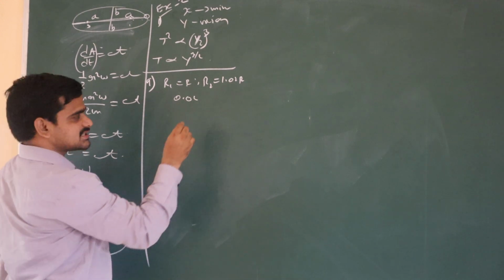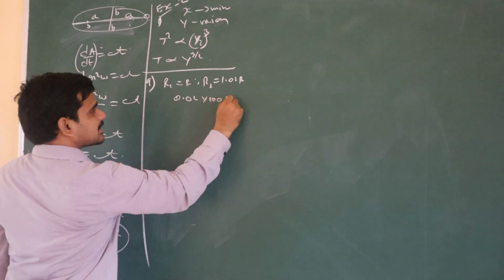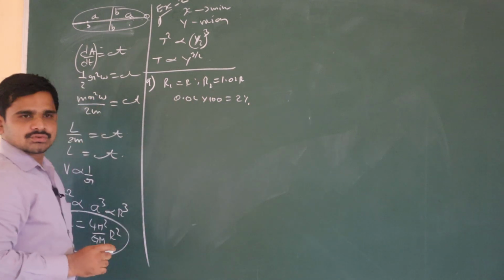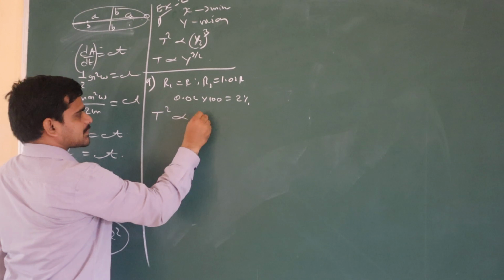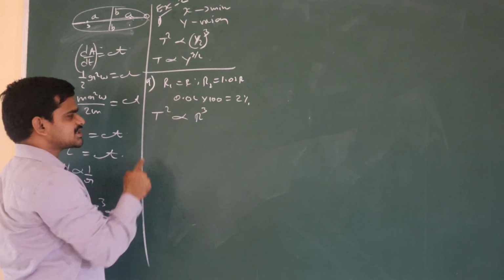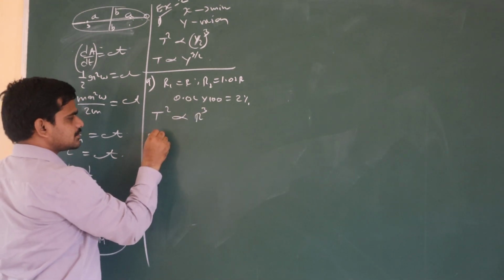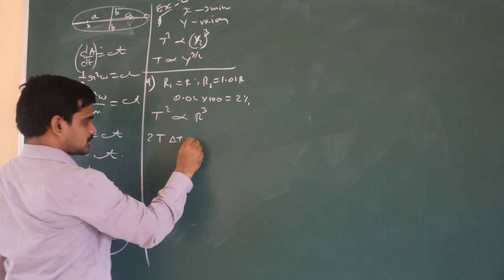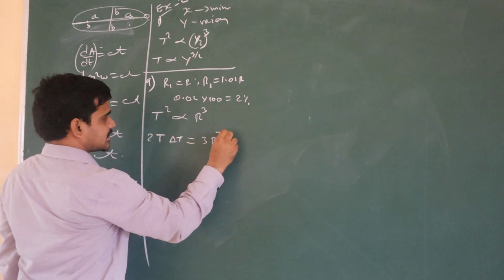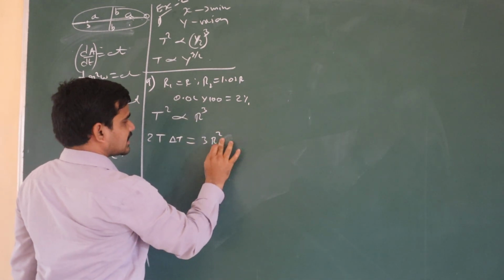Write it in percentage. Percentage means we multiply by 100, so the percentage is 2%. A 2% change means we can write it like this. Simply, T squared is directly proportional to r cube. Just differentiate this: 2T delta T is equal to 3 r squared delta r.